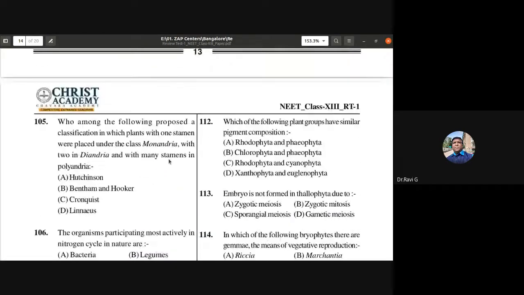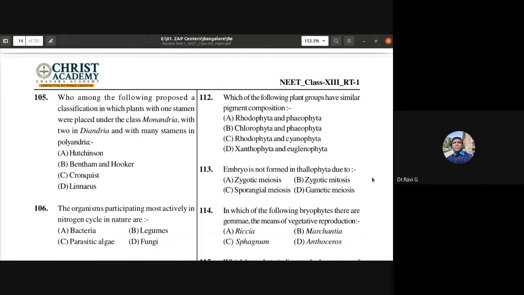So 112, which of the following plant groups have similar pigment composition? Rhodophyta and Phaeophyta, Chlorophyta and Phaeophyta, Rhodophyta and Cyanophyta, Xanthophyta and Euglenophyta. So the answer is C, Rhodophyta and Cyanophyta. So the plant groups having similar pigment composition are Rhodophyta and Cyanophyta.